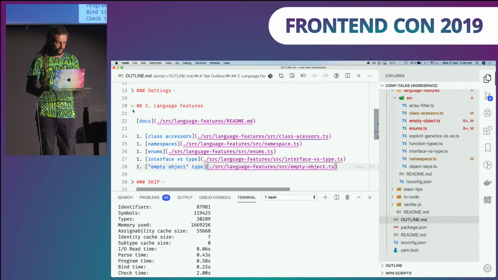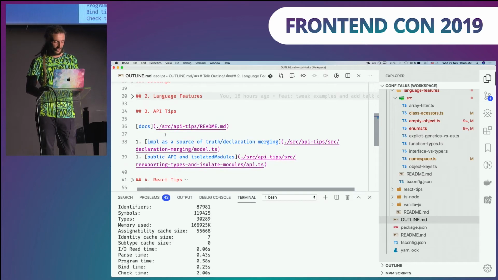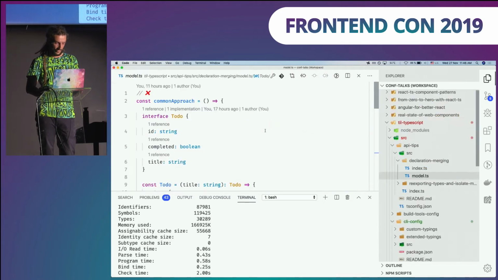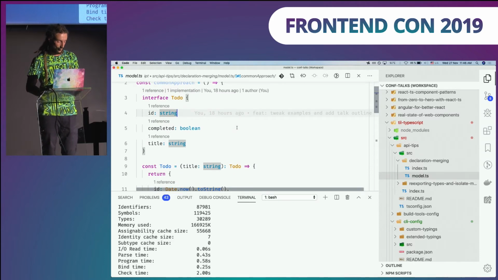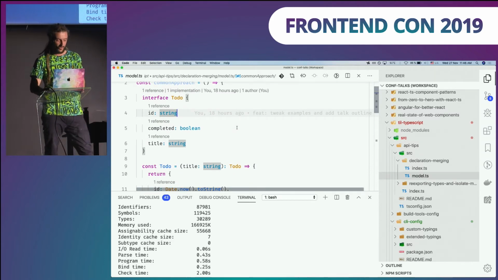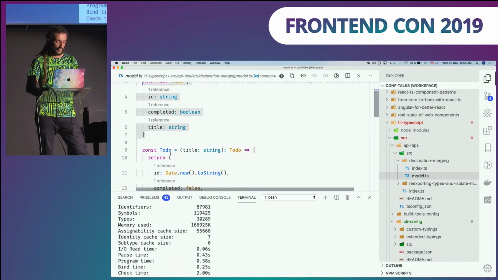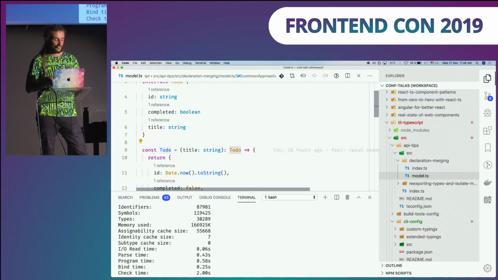All right. Those are language features. Let's cover some API tips. So, when you are writing applications or APIs, whatever, in TypeScript, how do you approach some data models or some shapes, right? So this is like the standard procedure. You will create some interface, right? Then you will create a factory, and this factory will be explicitly typed that it returns this interface.